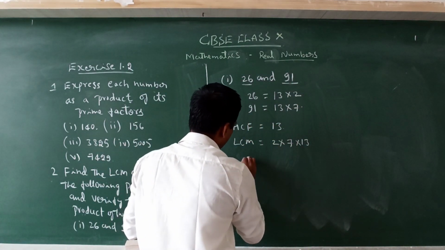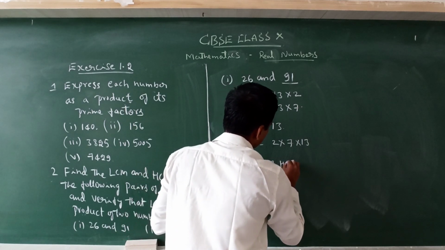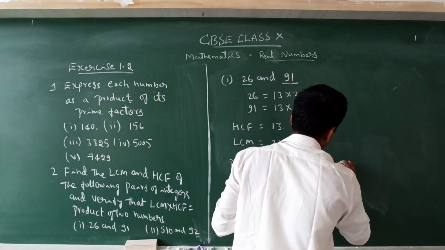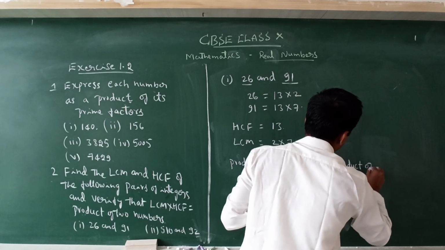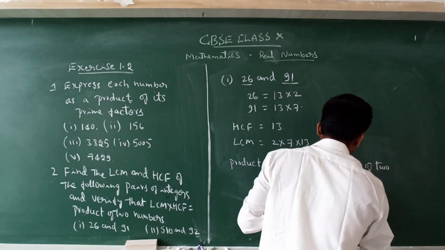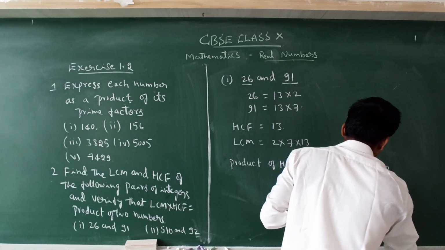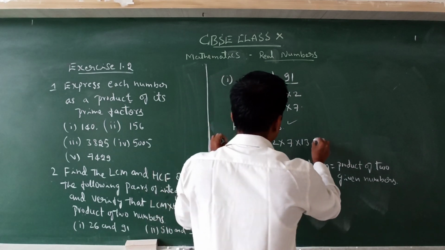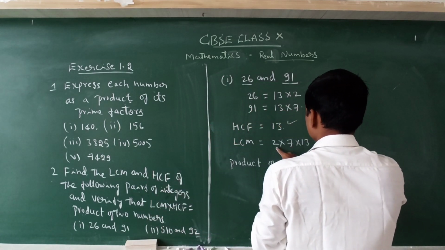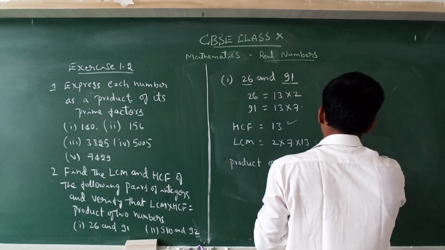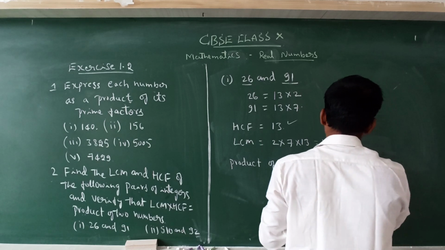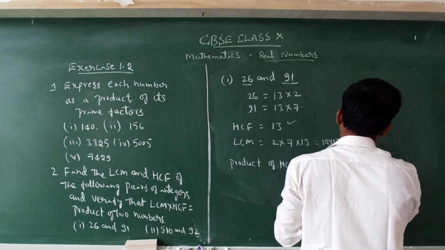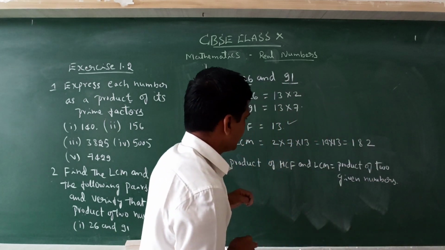Therefore the product of HCF and LCM is equal to the product of the two given numbers, any two natural numbers. Here the HCF is 13, and the LCM is 7 into 2 into 13, which is 14 into 13. So 182 is the LCM.